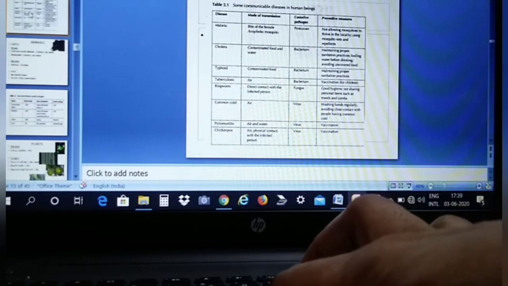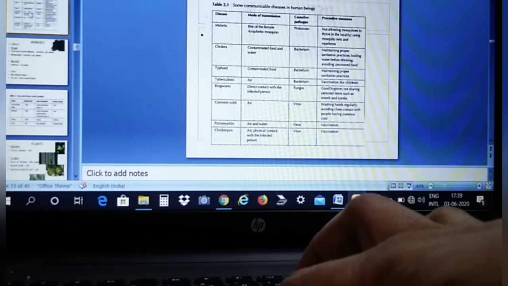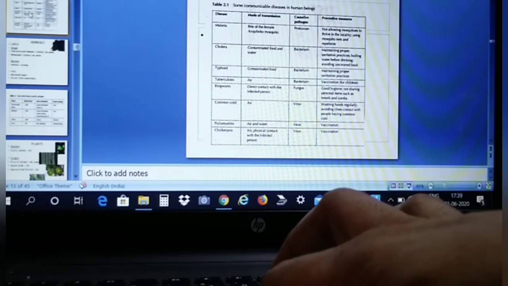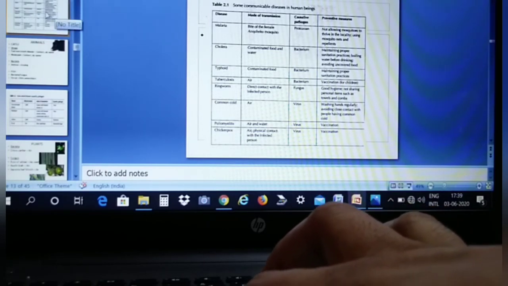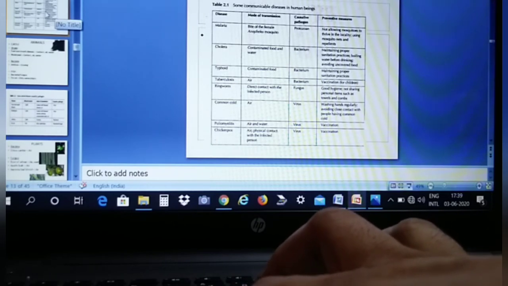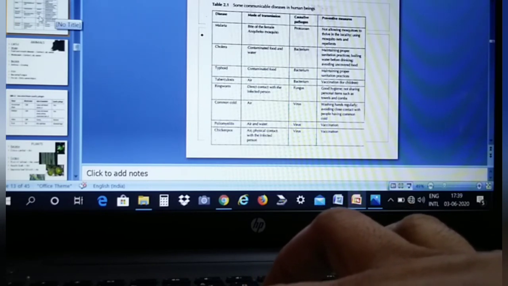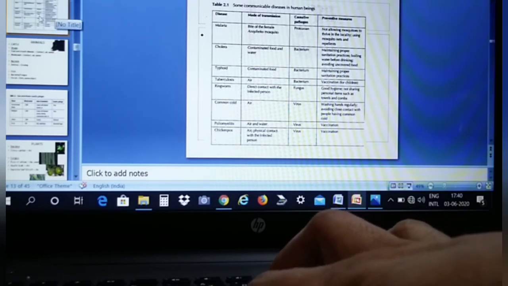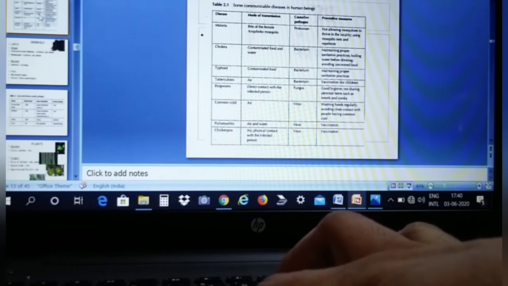Then ringworm, direct contact with the infected person, it is caused by fungus, and good hygiene is needed here as a preventive measure, not sharing personal items such as towels and combs with others. Common cold here, you can see the mode of transmission is air, and the causative pathogen is a virus. Preventive measure, washing hands regularly, avoiding close contact with people having a common cold. Then poliomyelitis, mode of transmission is air and water, and the causative pathogen is a virus.